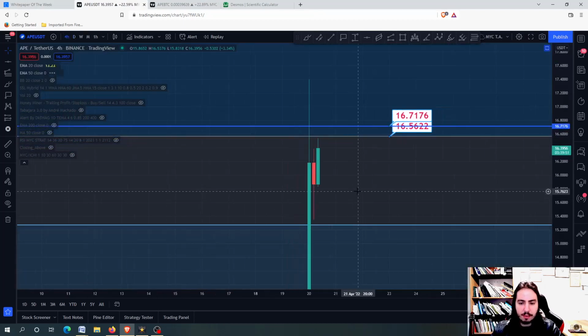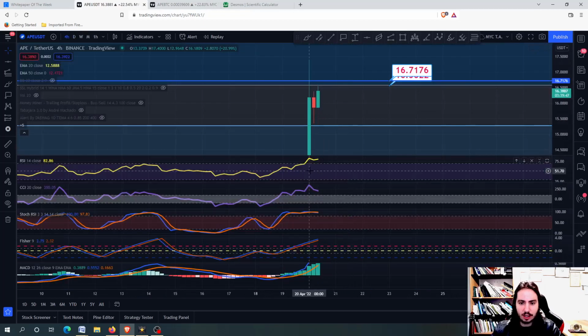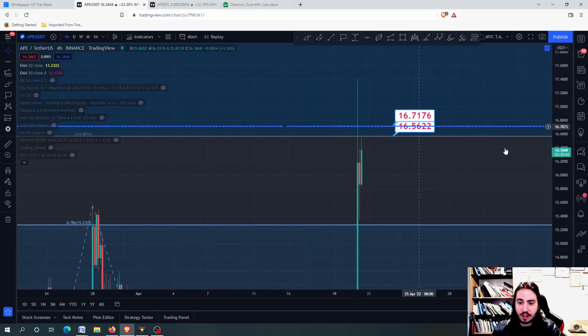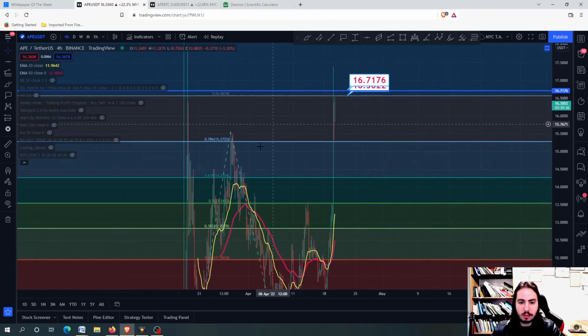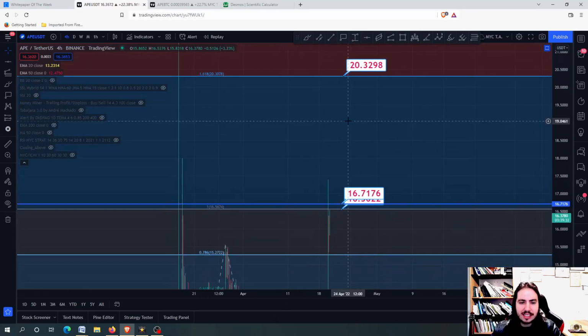On the 4-hour frame, if we go here, we have a crazy high risk as well. You can check it out. So yes, we have a high risk. However, we can go even higher by closing above these two lines right there, drawing the trend-based fib from the bottom to the top and back to the bottom. We close above and we go to 20 USDT again.